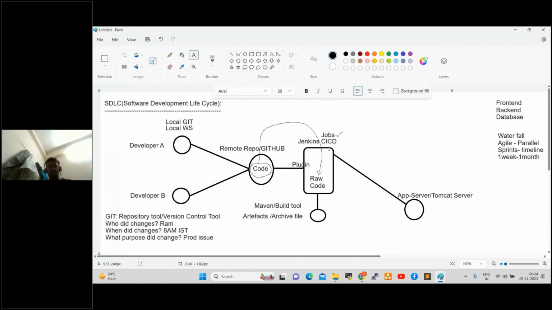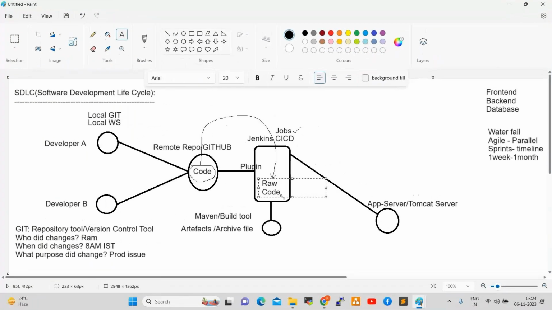So by using Jenkins, we can pull the code from GitHub to Jenkins by creating jobs. Once we pull the code from GitHub to Jenkins, it is raw code. Raw code means unstructured, unformatted code. That raw code will not be understood by application servers. That is why we are integrating one more tool, which is Maven. Maven will convert that raw code into one structured code, one artifact, a single file.